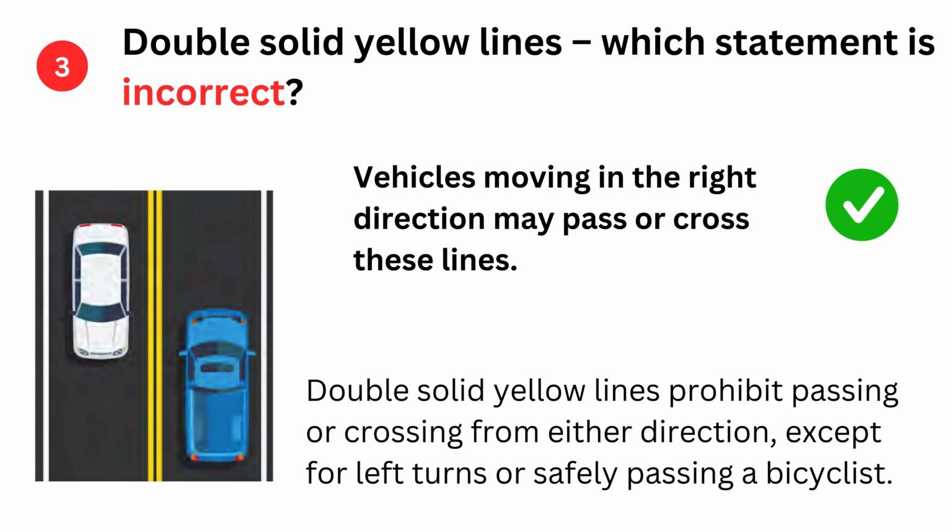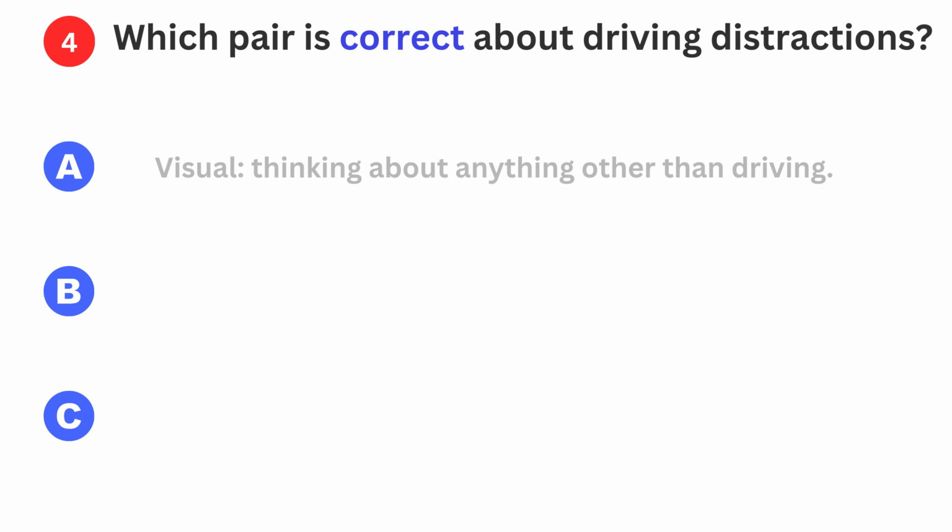Vehicles moving in the right direction may pass or cross these lines. Double solid yellow lines prohibit passing or crossing from either direction, except for left turns or safely passing a bicyclist.